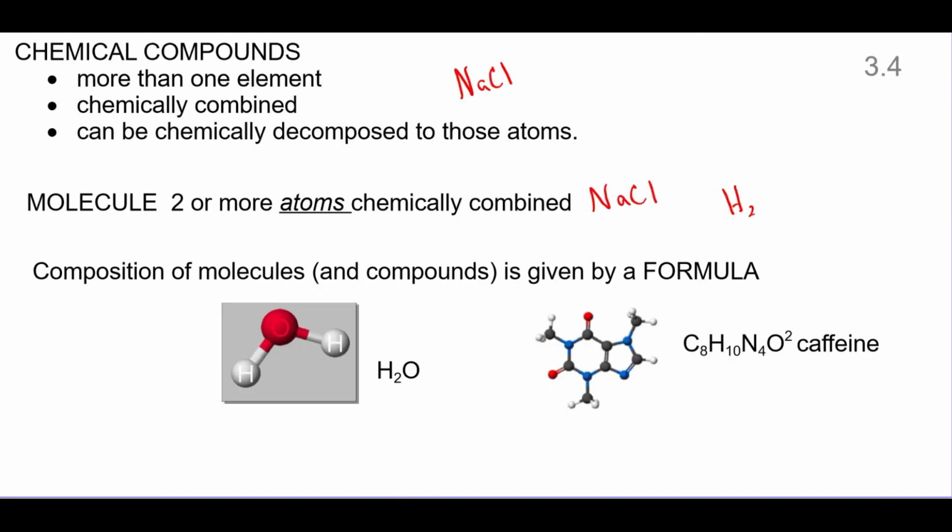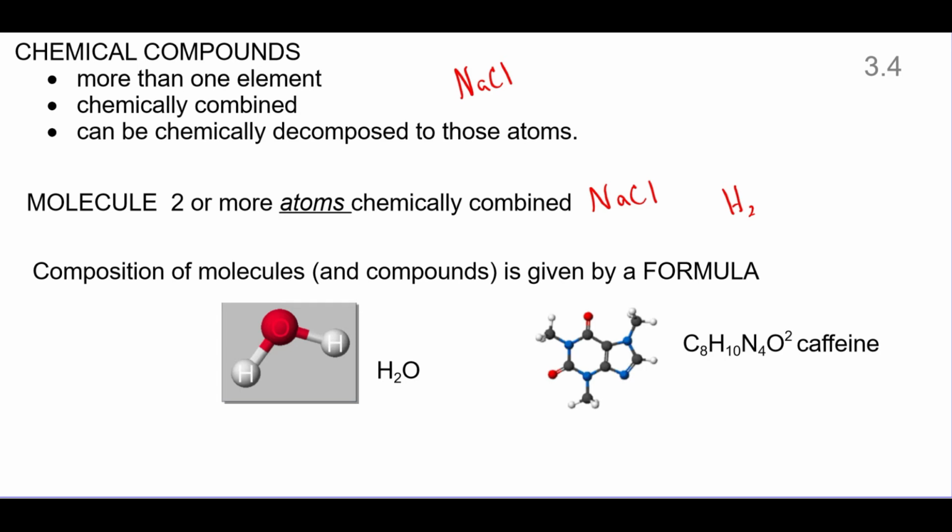When we're looking at chemical compounds, a little review. Compounds are more than one element that are chemically combined, and you can decompose those chemically into those particular atoms. Sodium chloride is an example. A molecule is just 2 or more atoms. So while sodium chloride is also a molecule, hydrogen is a molecule because it is 2 atoms that are bonded. It does not qualify as a compound because it is only one type.